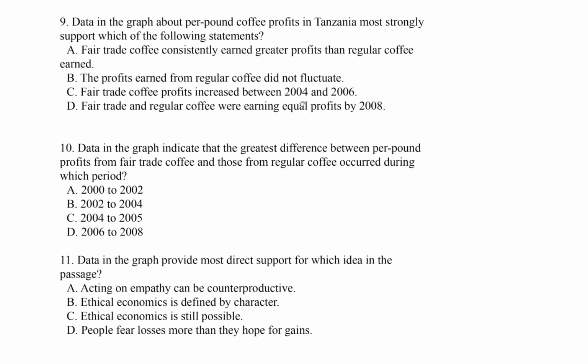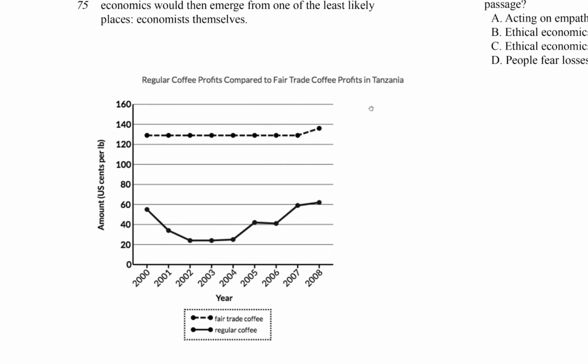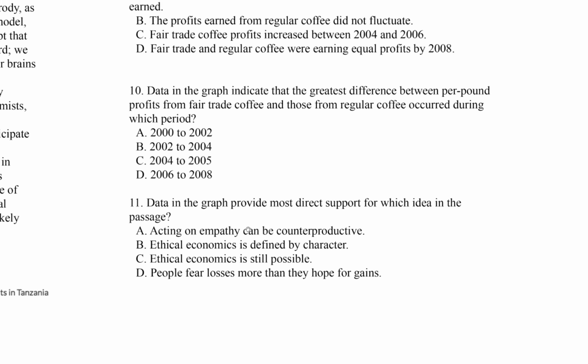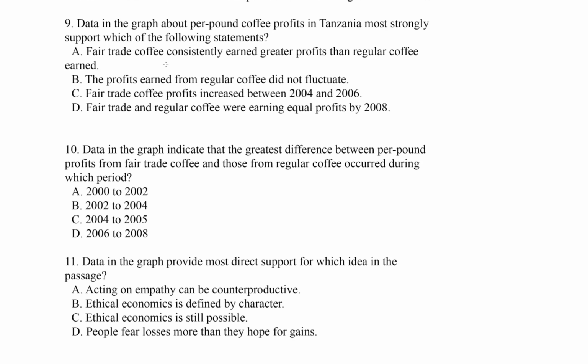Question 9, data in the graph about per pound coffee profits in Tanzania most strongly support which of the following statements? Let's look at the graph. Okay, there's the graph. Cool. This question is asking, what is the graph telling us? And note that it's a question about just the graph and not the passage. So if you were strapped for time, you could do this question now just by reading the graph.